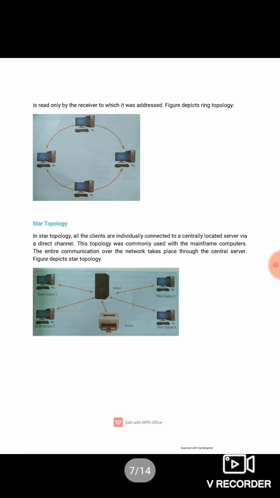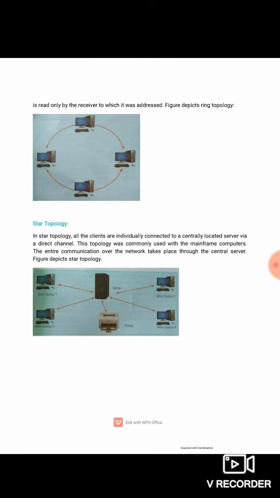Let us see the figure. In this figure, we have 4 computers, or nodes, connected to each other by forming a ring. Ring topology was also used in previous times.